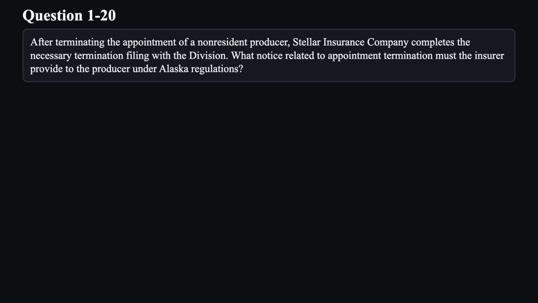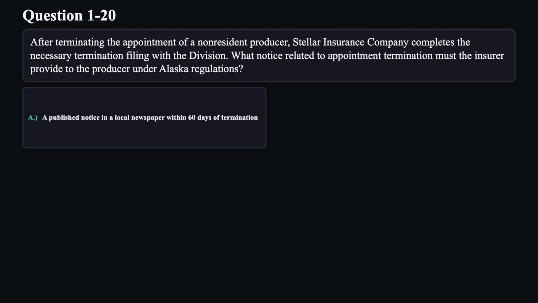Question 20. After terminating the appointment of a non-resident producer, Stellar Insurance Company completes the necessary termination filing with the division. What notice related to appointment termination must the insurer provide to the producer under Alaska regulations?